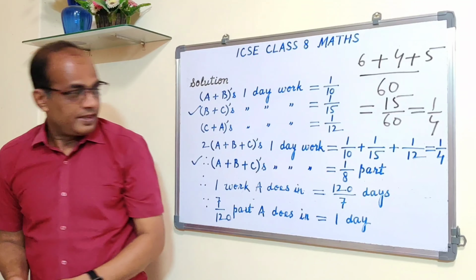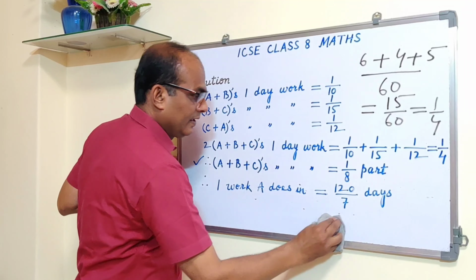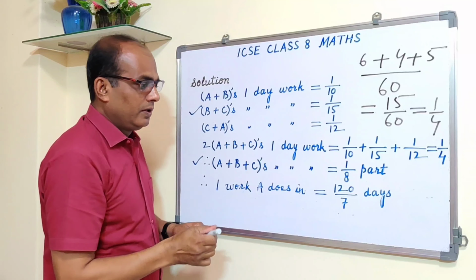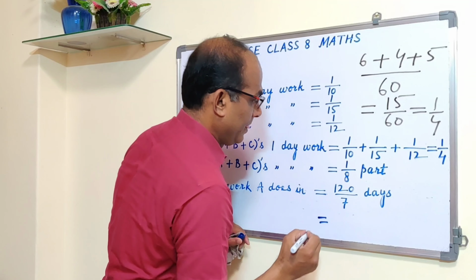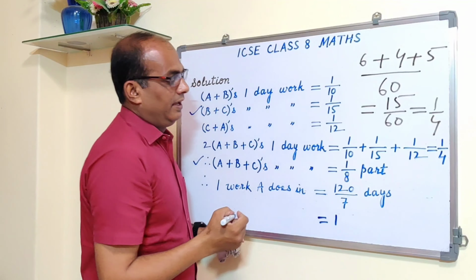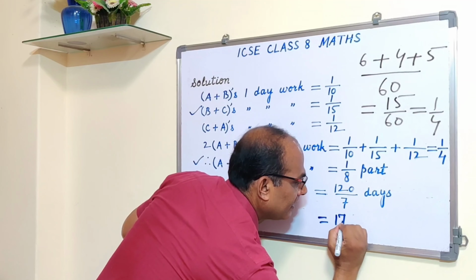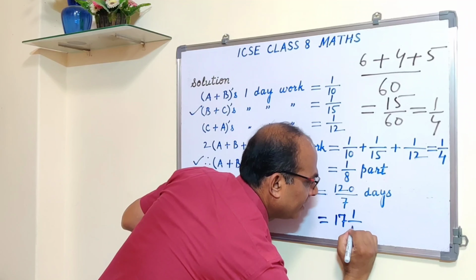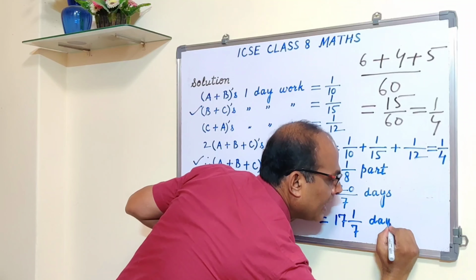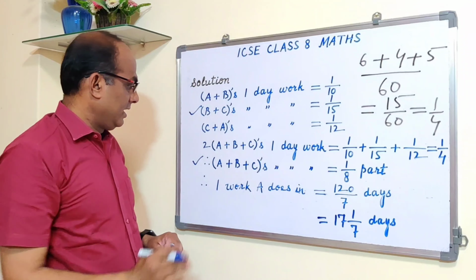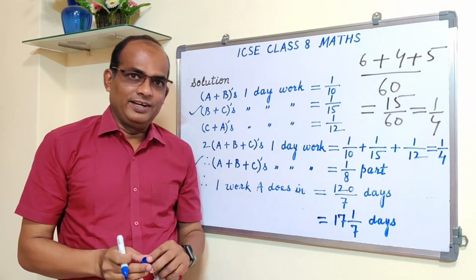That means, and this you can write down, is equal to 7 1s are 7, then 5 0 50, 7 7s are 49, so 17 1 upon 7 days. Alright, so A completes alone the work in 17 1 upon 7 days.